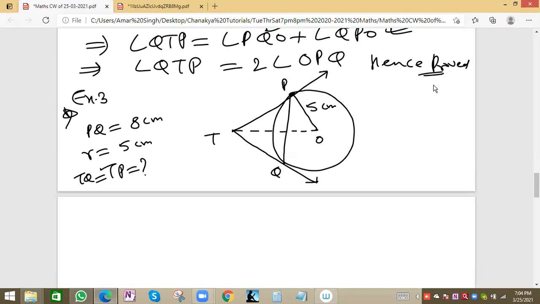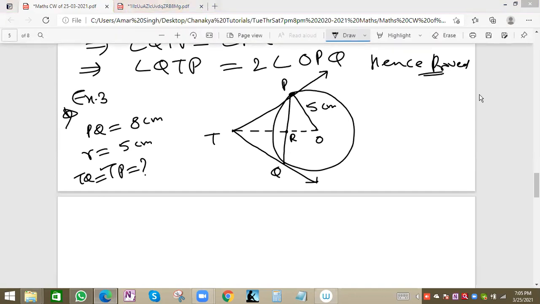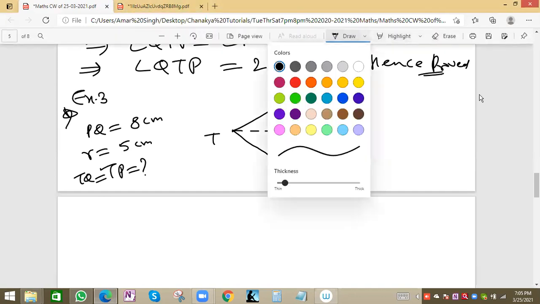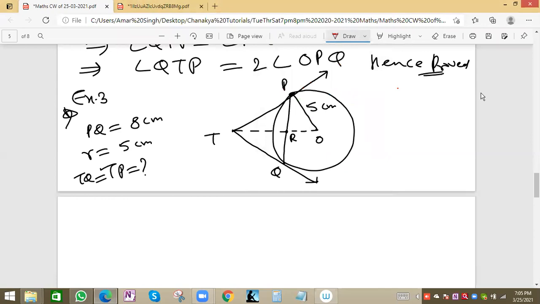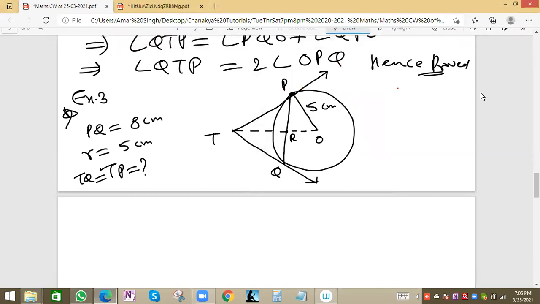Okay, we can take one point here. That will be point, we can say R. Okay, fine. Then we can solve. Let me solve for all of you. So we can use the Pythagoras theorem then. Triangle PTQ is an isosceles triangle, we are saying. Okay, triangle PTQ is an isosceles triangle, no problem.